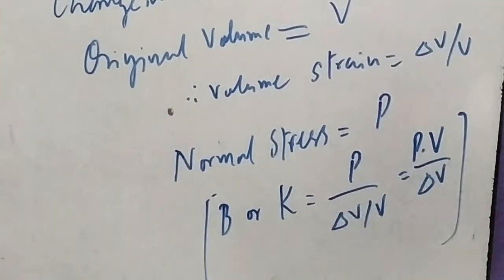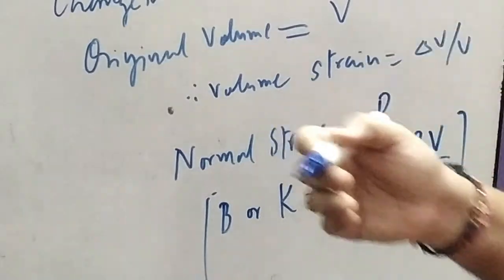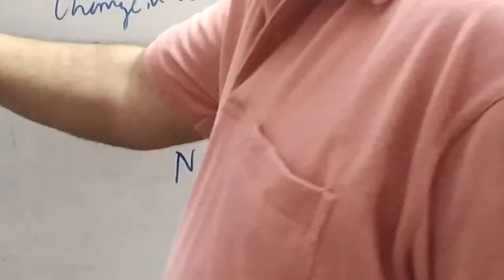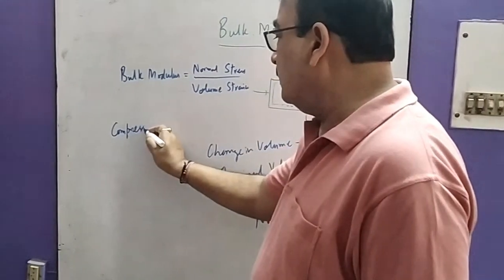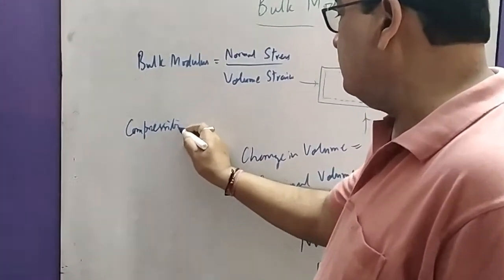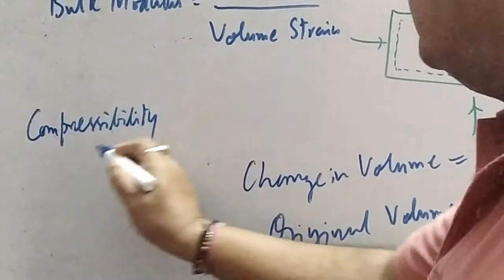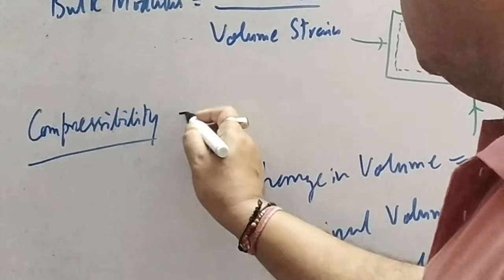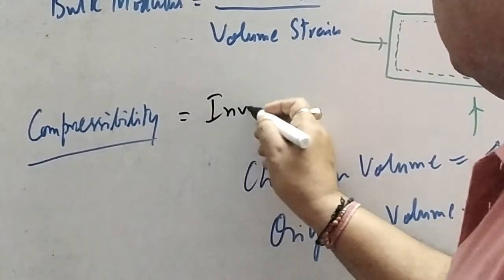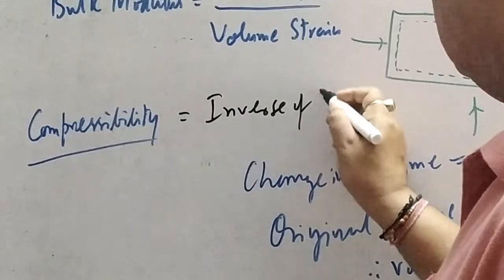Remember, the inverse of bulk modulus is called compressibility.